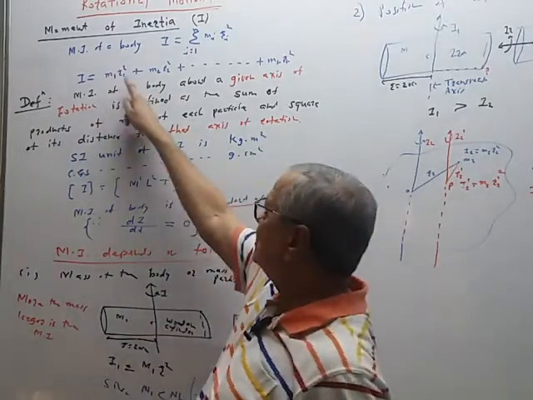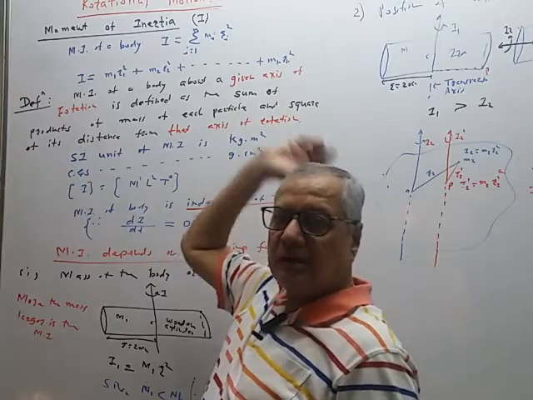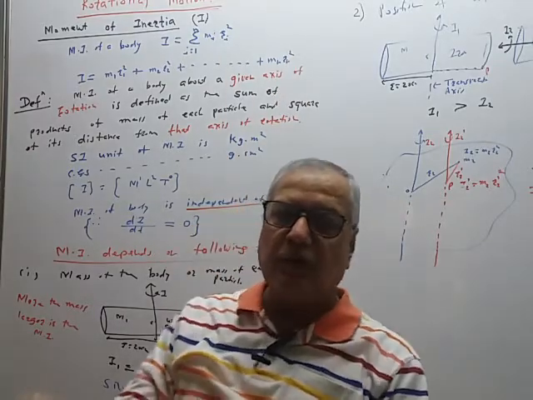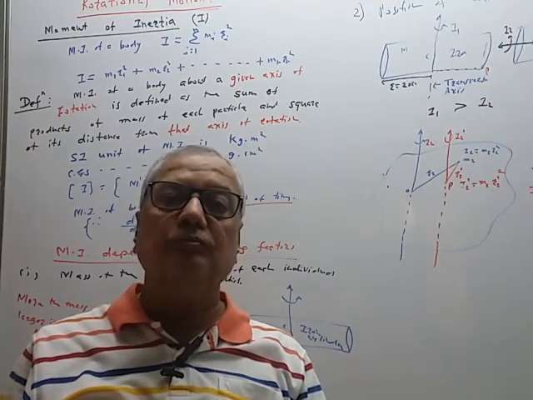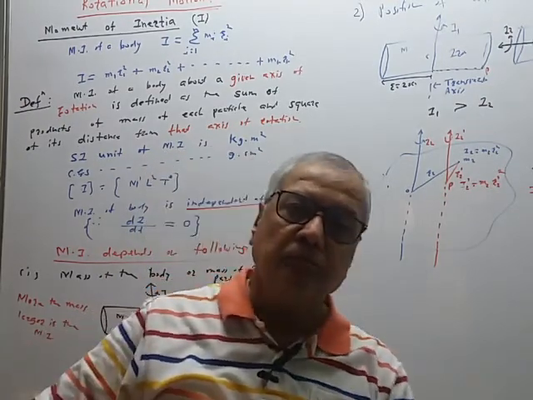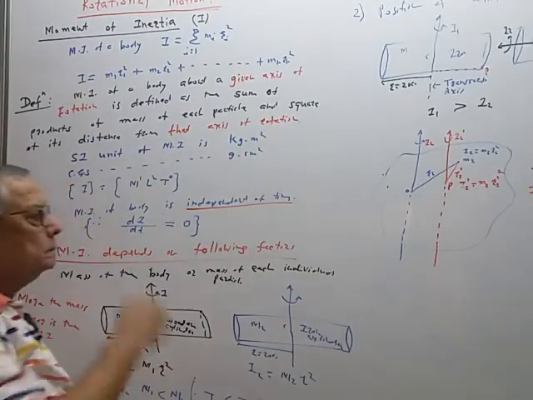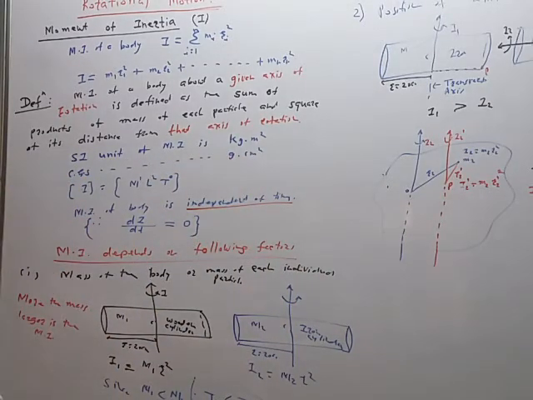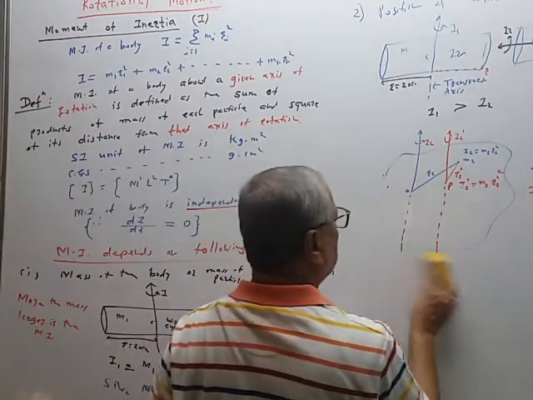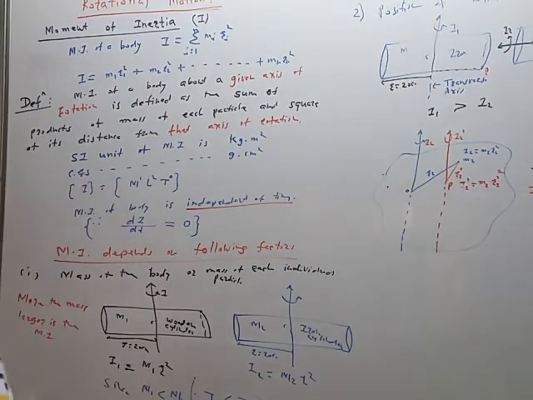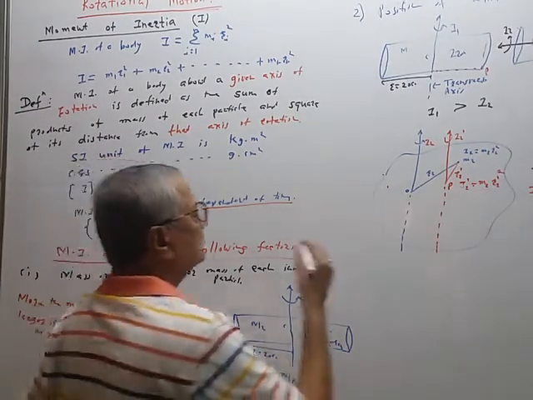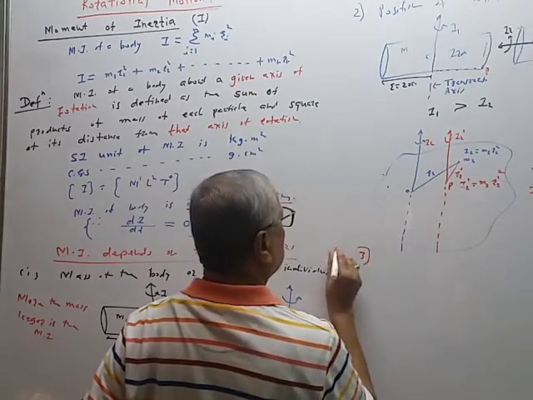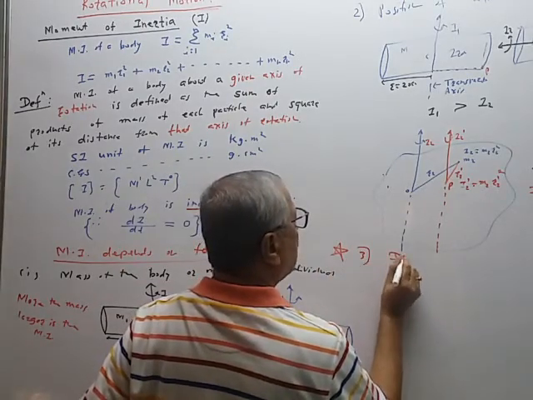There is no change in the masses m1, m2, m3, m4, but there is a change in r1, r2, r3, r4, rn, and therefore the moment of inertia changes, like this. Now we will consider the third case. The third factor is very important: distribution of mass.